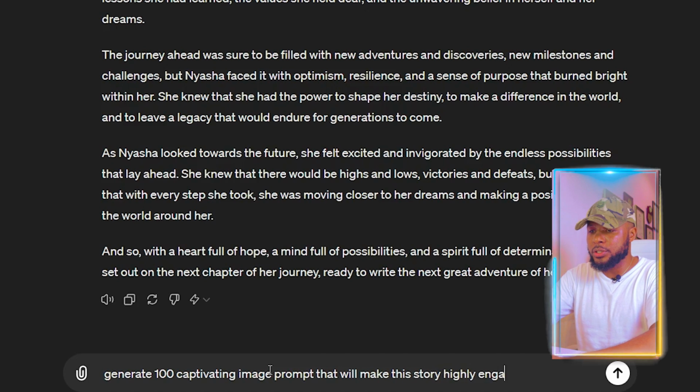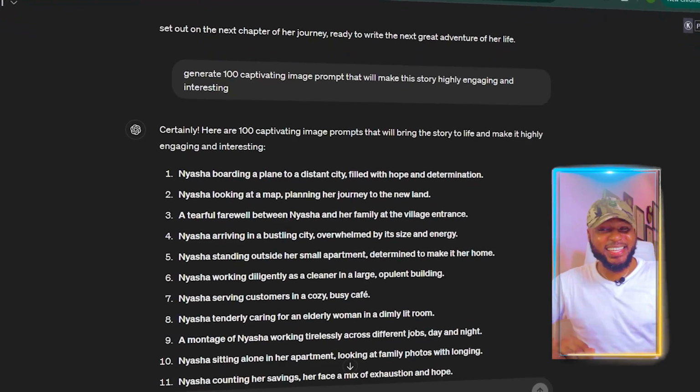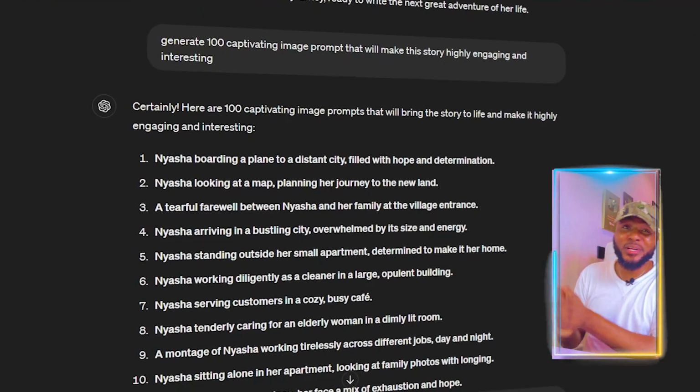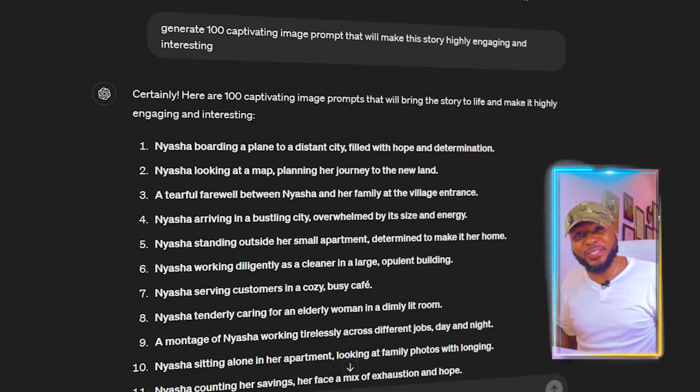highly engaging and interesting. So depending on the story, you can go ahead and do 50, you can go ahead and do 20, you can go ahead and do 200, but of course, ChatGPT is going to be stubborn, so you have to play around it, and I'm going to show you exactly how to do that. A few moments later. So now, as you can see, ChatGPT has generated 100 image prompts for our story.